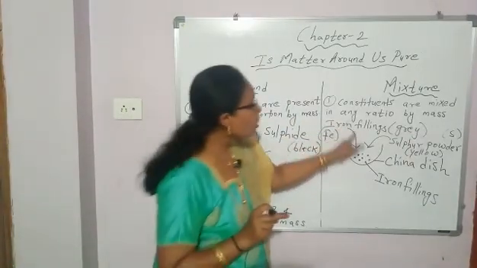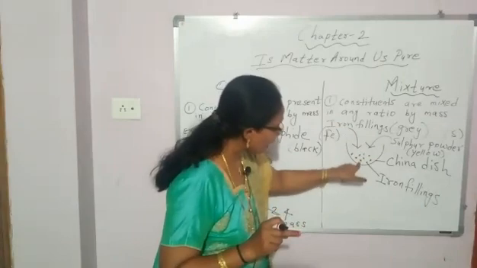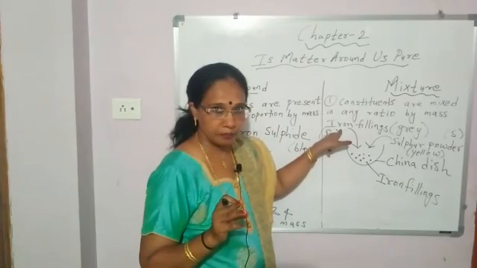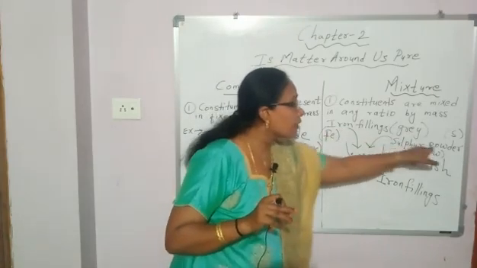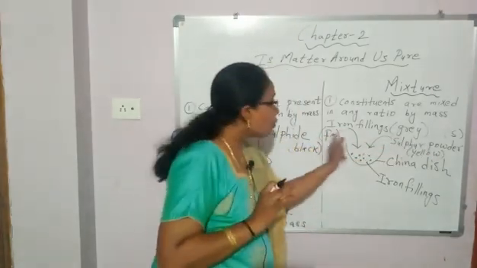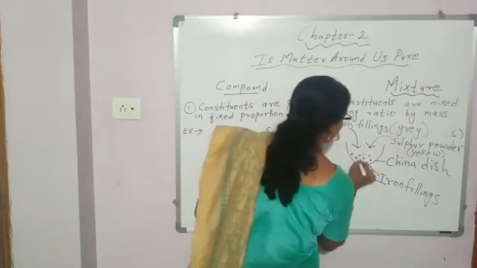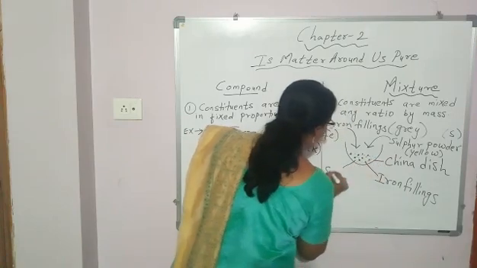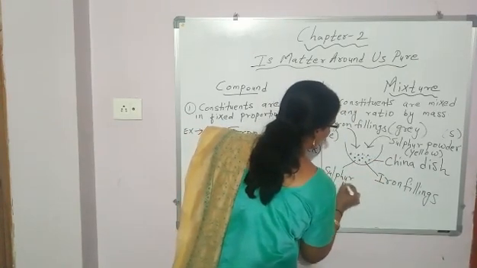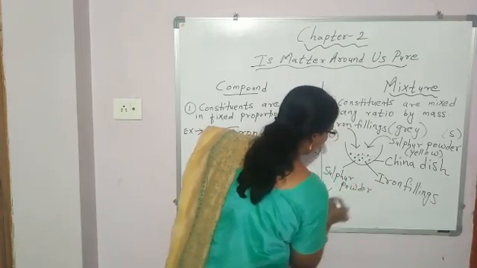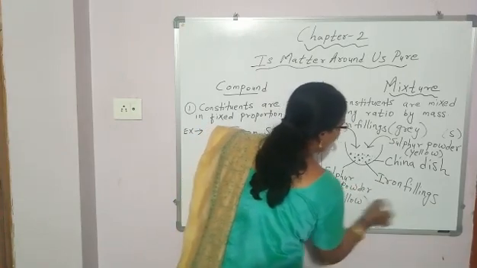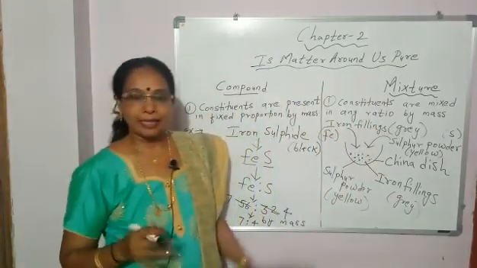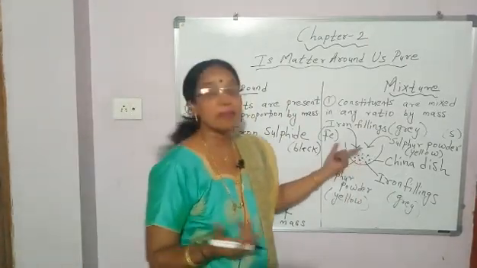Okay. So this is the china dish. What have you put in this china dish? Iron filings, which are grey in color. Next, what did you add? Sulfur powder, which is yellow in color. So two elements you mixed. This is sulfur powder, yellow, and iron filings, grey. Mix it in any ratio. So what do you get? A mixture.